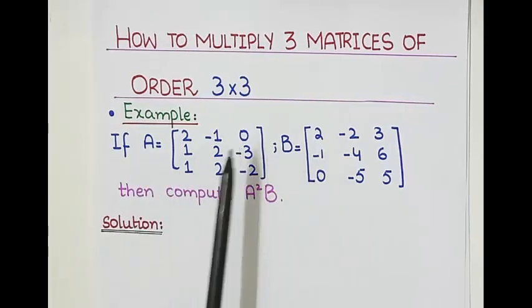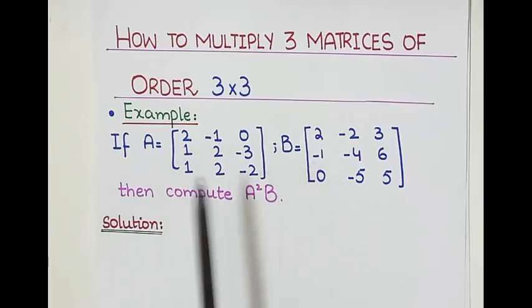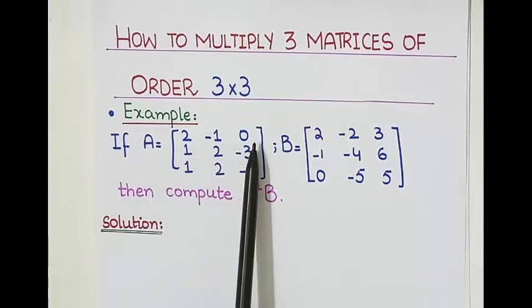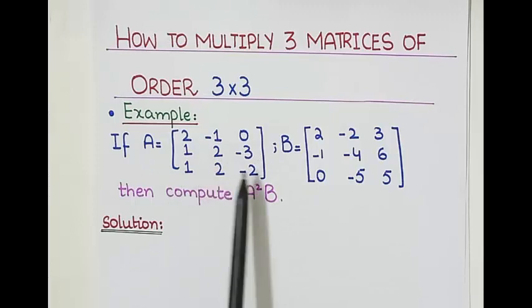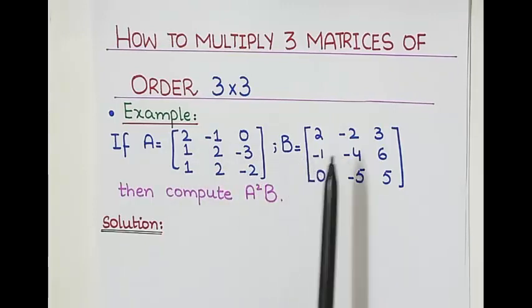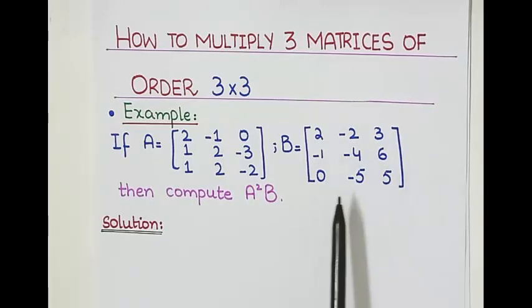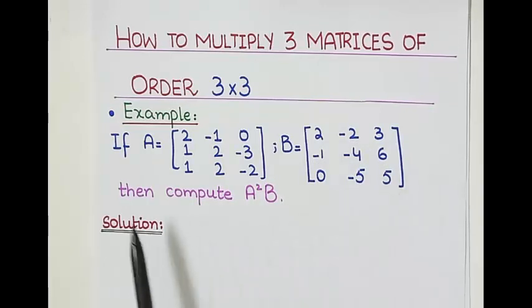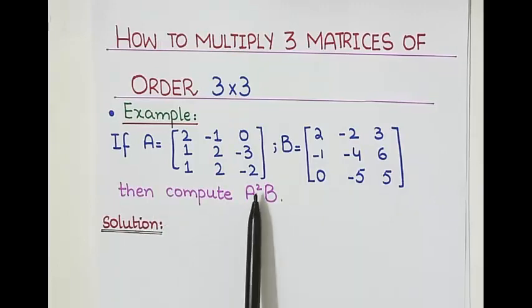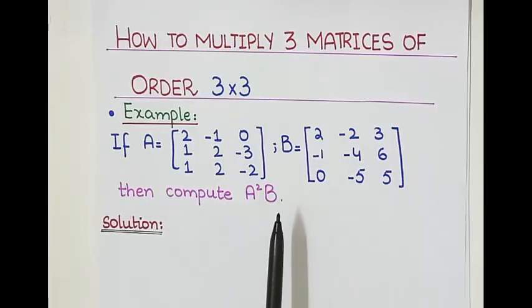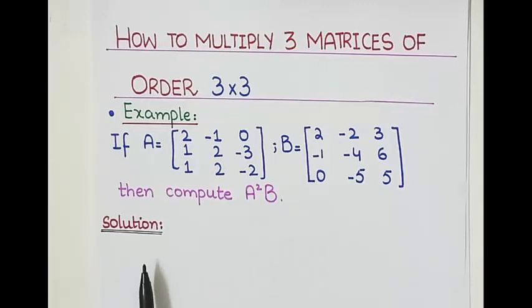So we have an example. If A is equal to 2 minus 1 0, 1 2 minus 3, 1 2 minus 2 and B equals to 2 minus 2 3, minus 1 minus 4 6, 0 minus 5 5, then we have to compute A square B. It means we have to write A matrix, again we will write A matrix and then we will write B matrix. So in this way we can have three matrices and we'll see how we can multiply them.